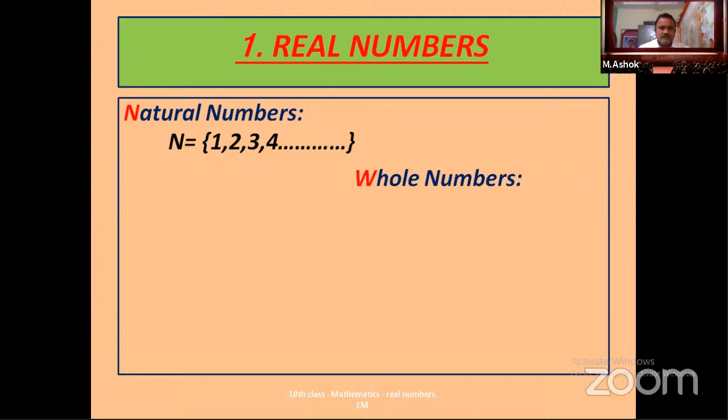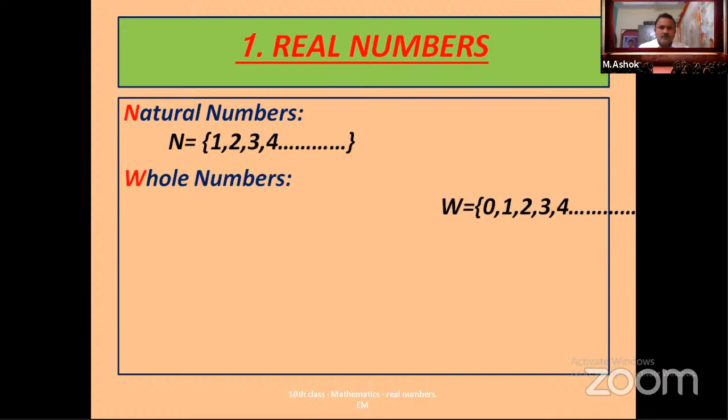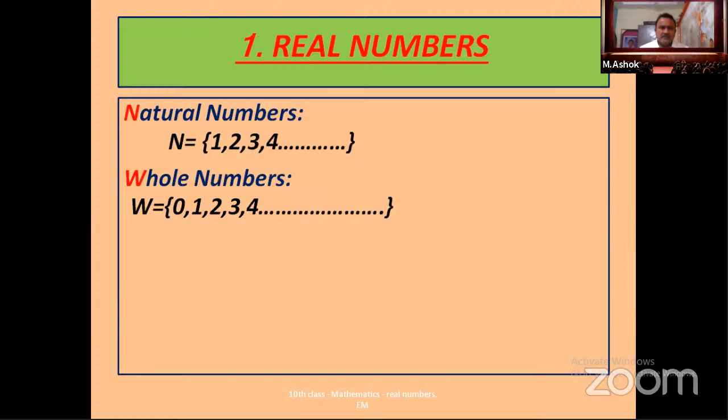The second one is whole numbers. What are the digits in this number system? Along with natural numbers, only one digit extra, that is 0. If you place 0 in natural numbers, that is whole numbers. Means the whole number system contains the numbers 0, 1, 2, 3, 4 and so on.